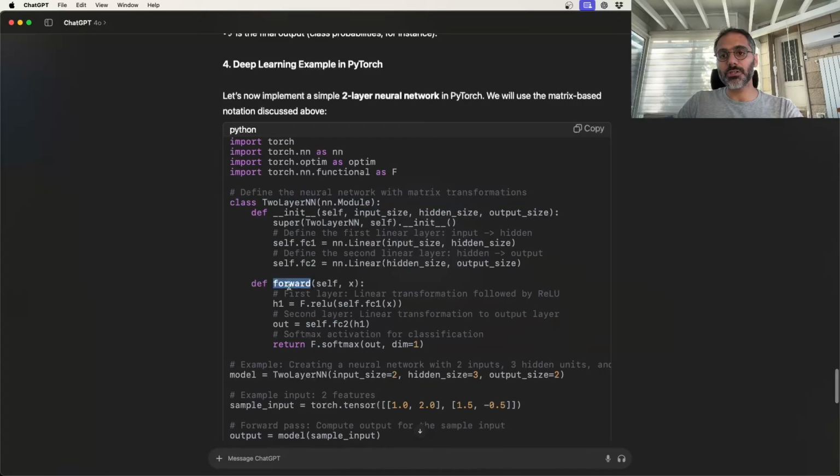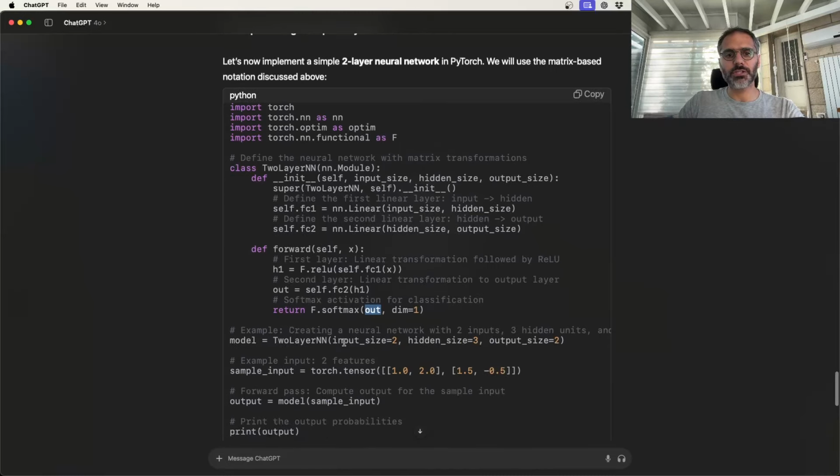The forward function is always called forward. It takes in the input and returns whatever the output is. So what it's doing here is it takes x, passes it through the linear unit, then a rectified linear unit. This is not the only way to do it, by the way, in PyTorch. And you get the hidden layer, h1. Then you take the hidden layer, pass it through the linear layer, and you get the output. And here specifically, it's using a softmax on the output. So it's taking the output and applying a softmax function.